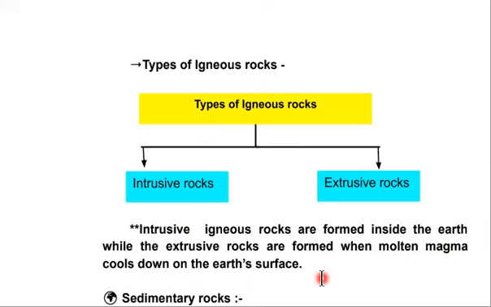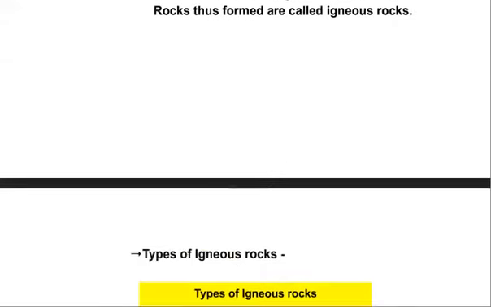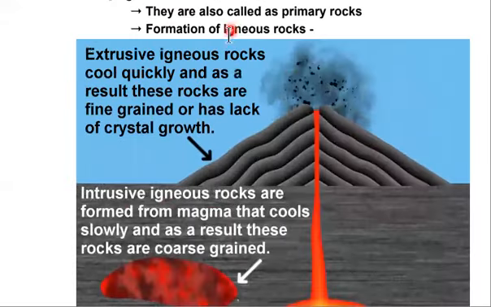Intrusive rock, from the word you can understand, in means inside. When they are cooling inside the volcano, the magma doesn't turn into lava or erupt. It is inside only, and the magma cools down. Then only we call it intrusive. And when it comes out, it becomes lava.